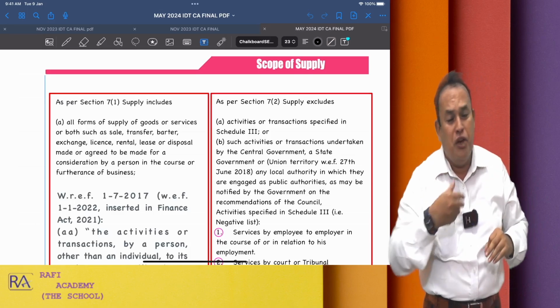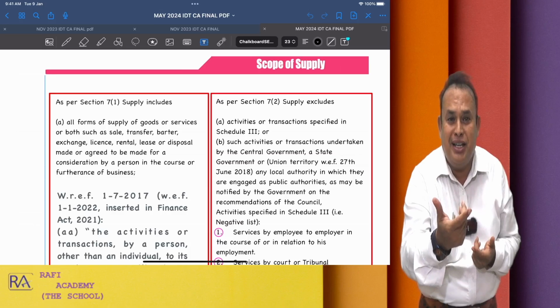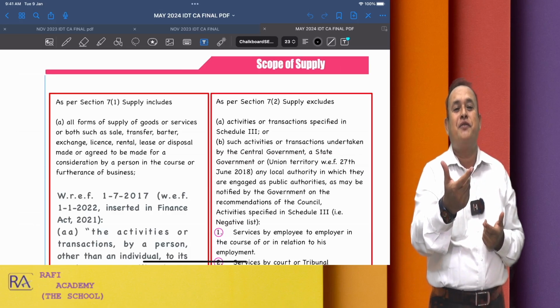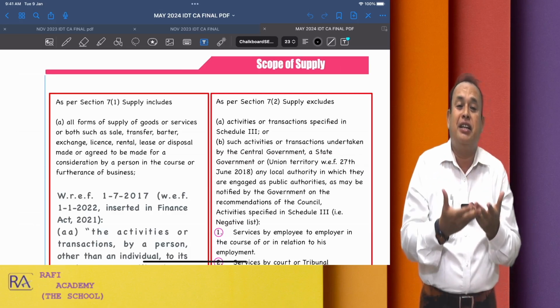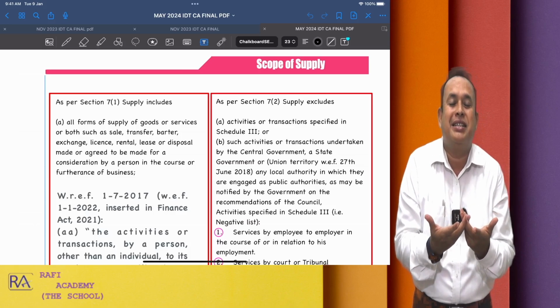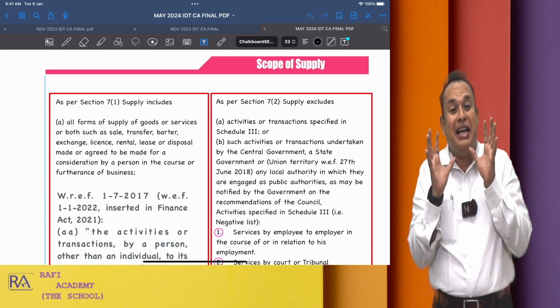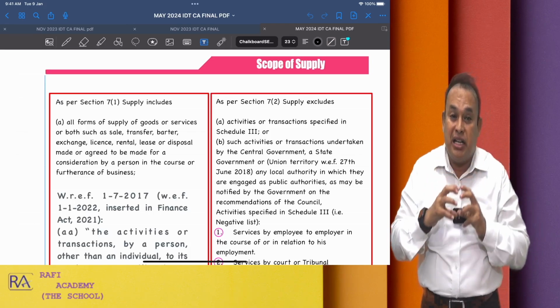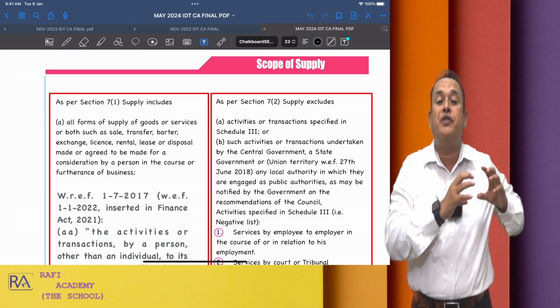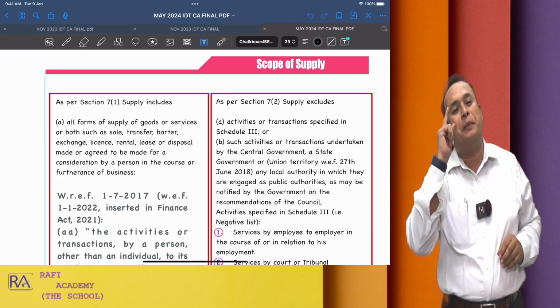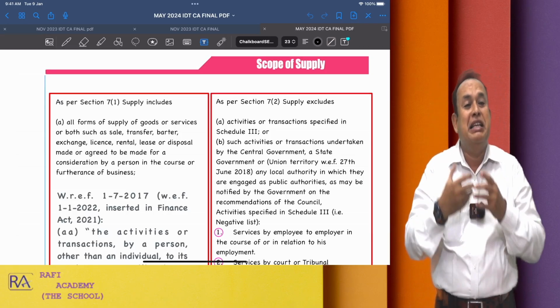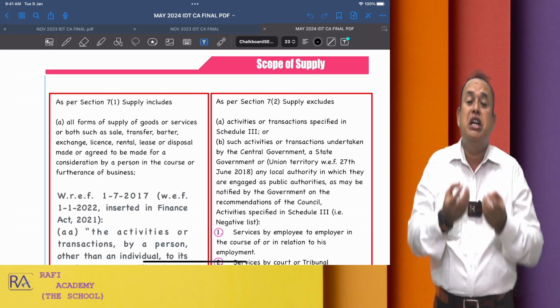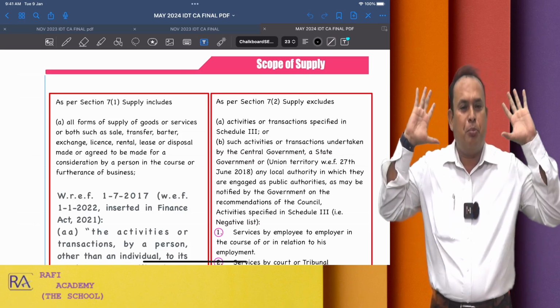These 8 transactions, supplied for consideration in the course or furtherance of business, is a supply. Means what? These 8 transactions are carried out with consideration in the course or furtherance of business, then only supply, my dear friends. Meaning thereby these transactions carried out without consideration, no supply.